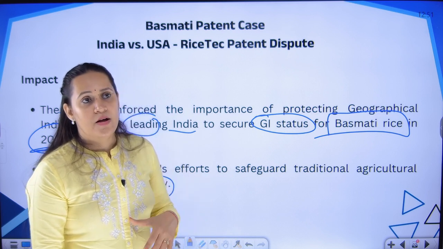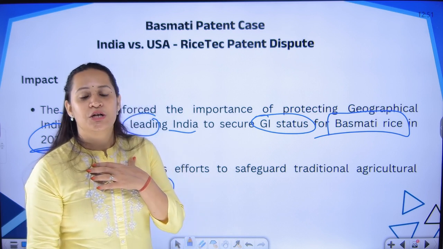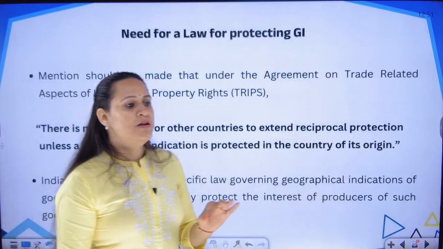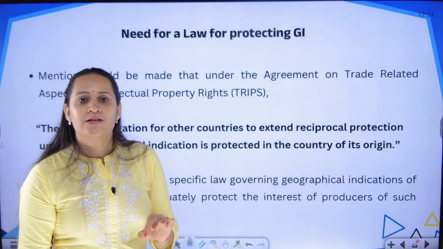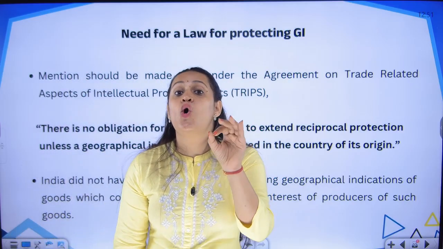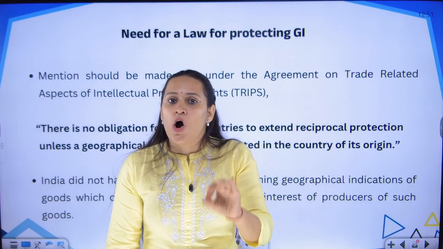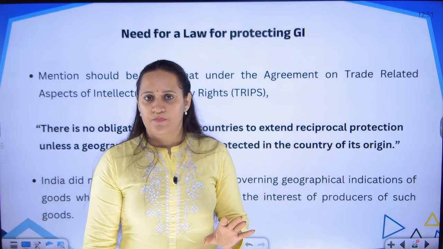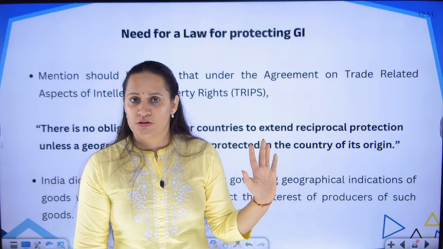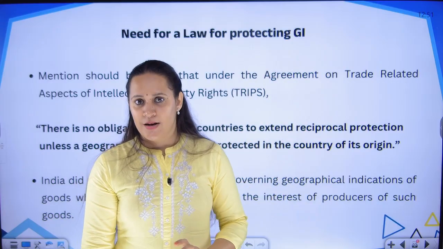But what happened? Why can we not take protection for our products? Because under the TRIPS agreement, there is one clause. The clause says that until the product is protected in the home country, we will not give protection in any other country. We did not have a GI Act. Other countries had provisions for protecting geographical indications.